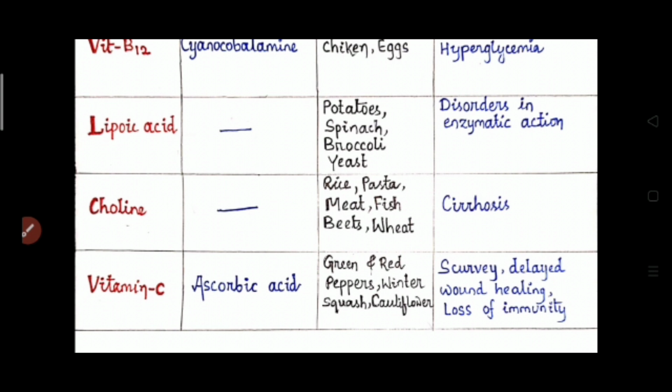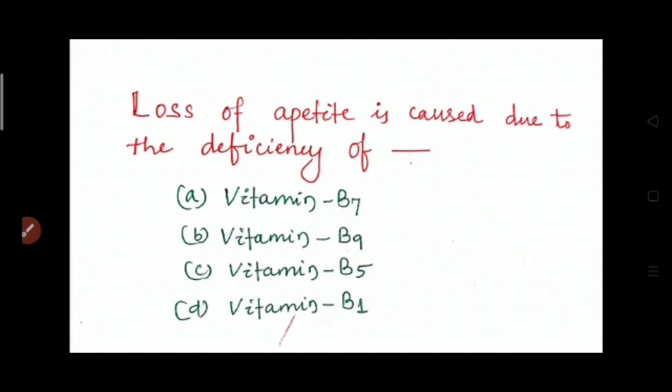The question of this lecture is: loss of appetite is caused due to the deficiency of which vitamin? The options are vitamin B7, vitamin B9, vitamin B5 and vitamin B1.